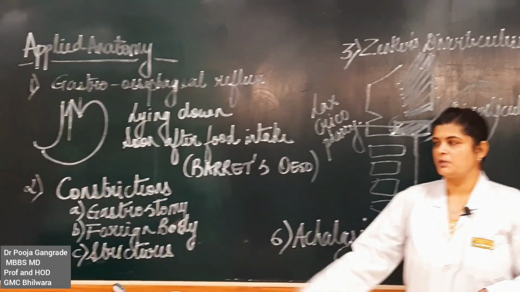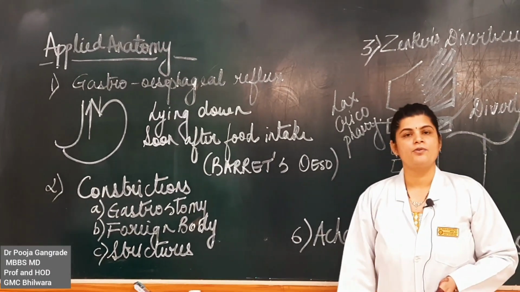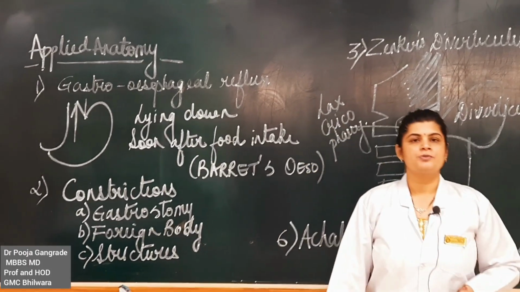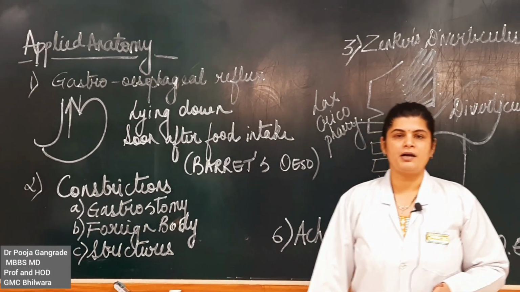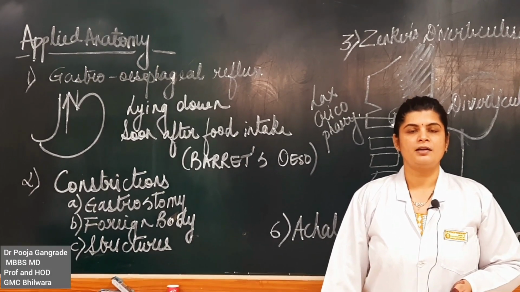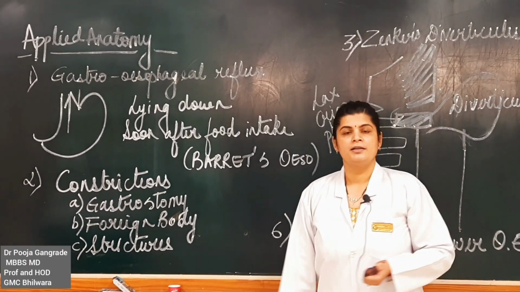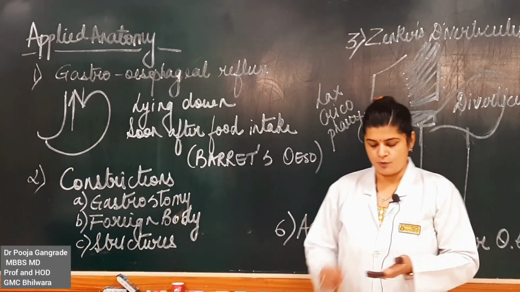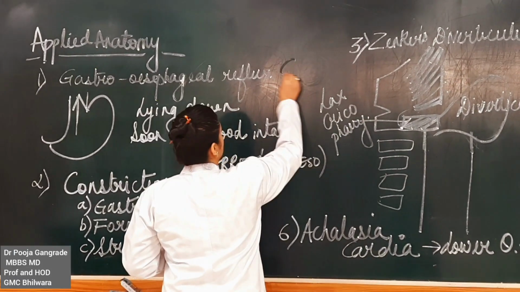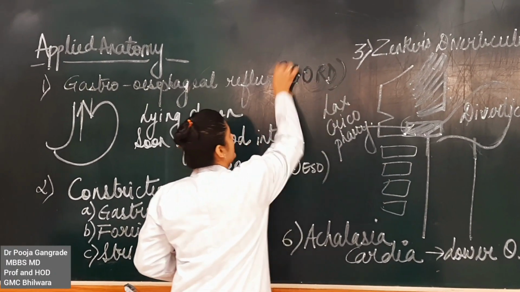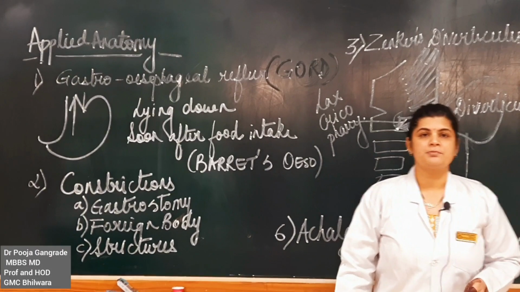Alright? Now, coming down to the most important part of the esophagus, that is the applied anatomy. Esophagus is a very important part and there are a lot of applied anatomic aspects which are related to it. Number one, the gastroesophageal reflux disease, that is also called GORD. It's a very common problem that people have.